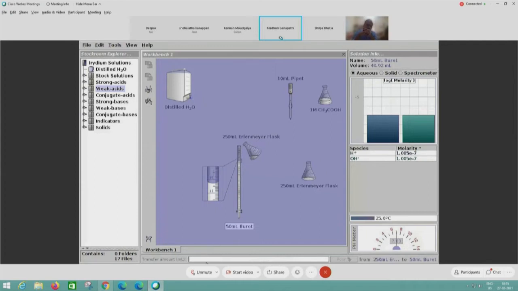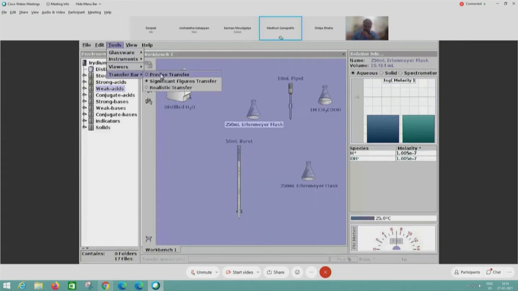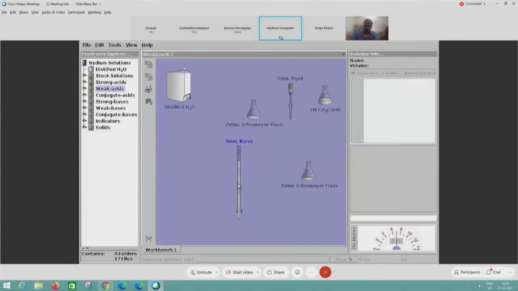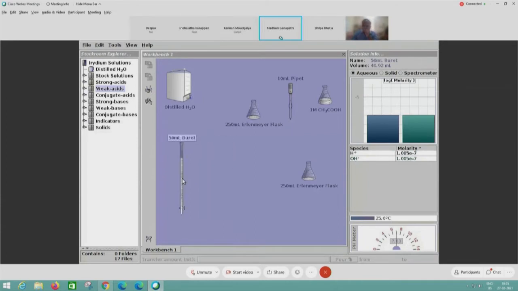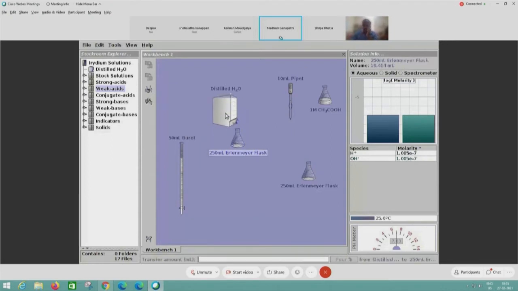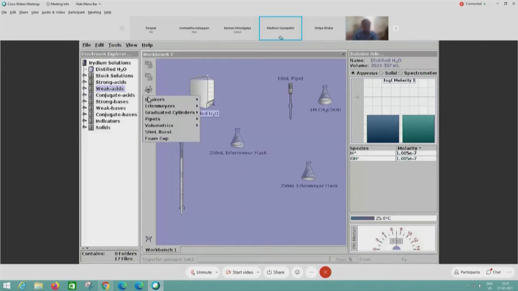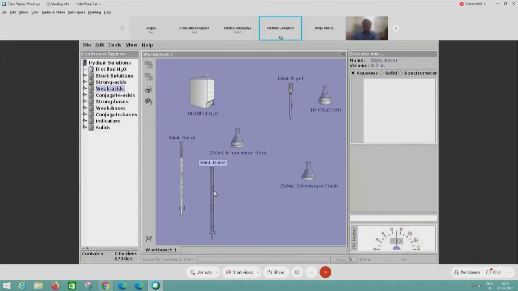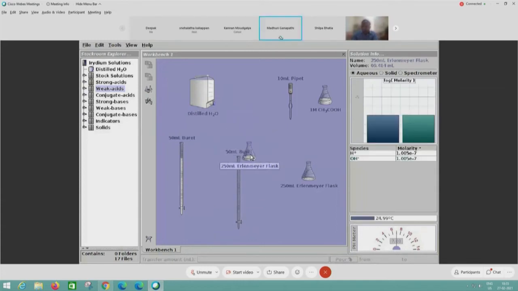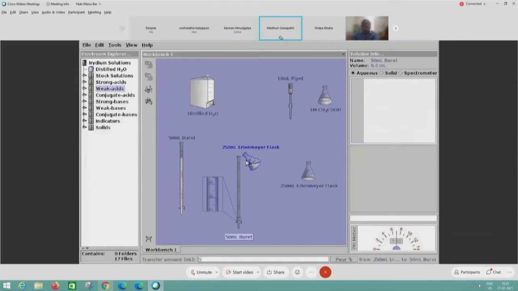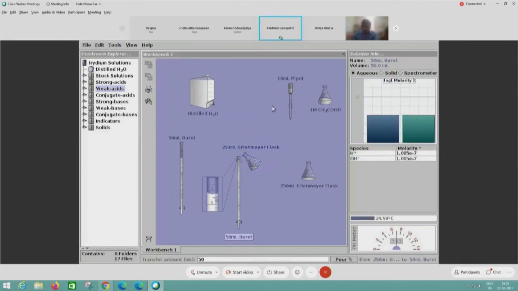Had I put it in precise transfer, that would completely show 50 for me. So I'll bring it back to precise transfer and take a new burette again. Let me add some more water to this so that I have 50 ml inside it. Okay, I'll take a new burette again. Here I'm in the correct position to add. Now add. Now can you see the difference here?